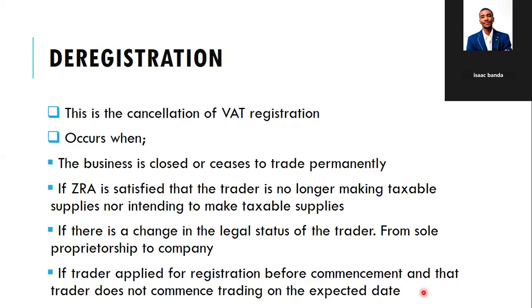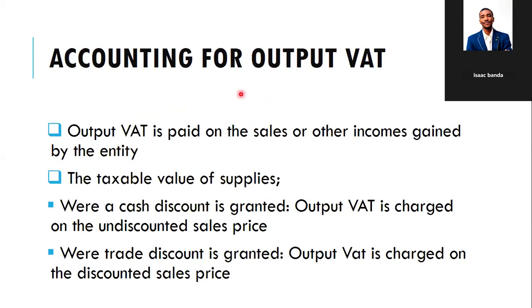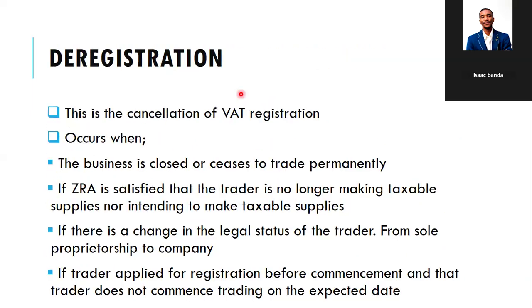But they already registered for VAT purposes. It means when that date comes and they don't start operating, they can deregister for VAT. These are the reasons which may lead to an entity being deregistered for VAT purposes. I don't know if you have any questions so far.